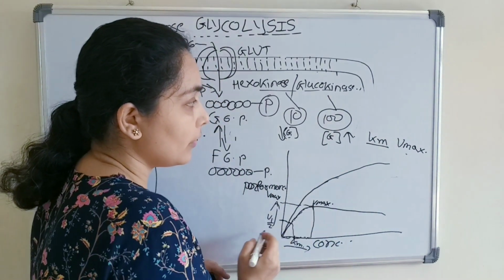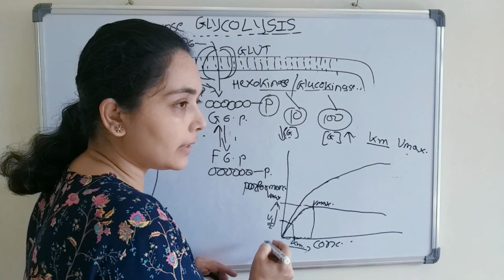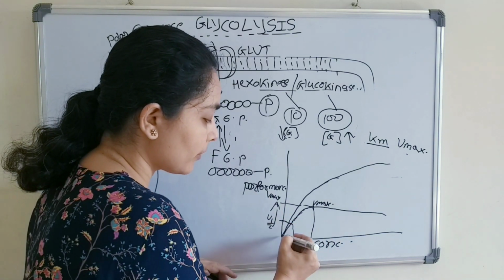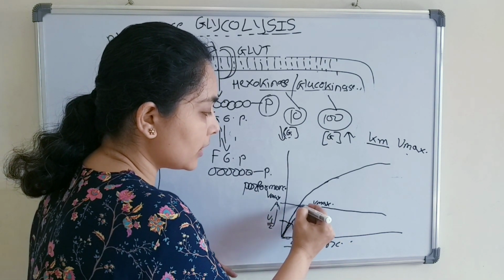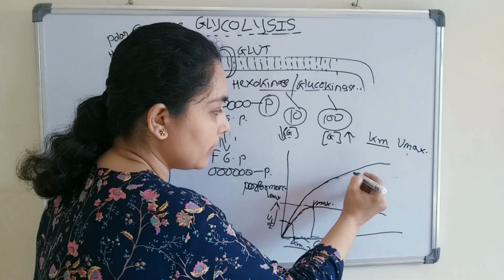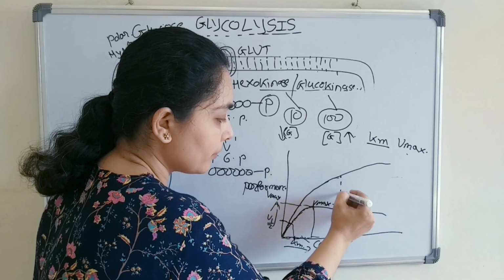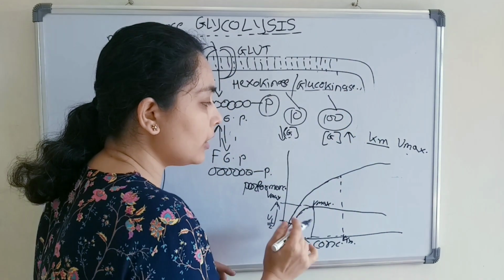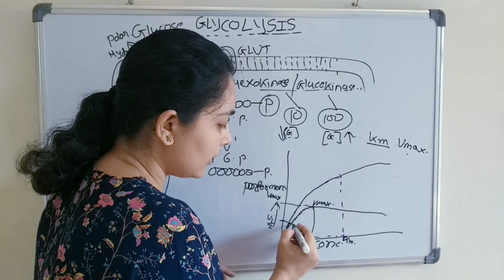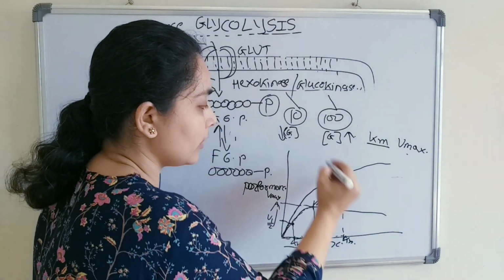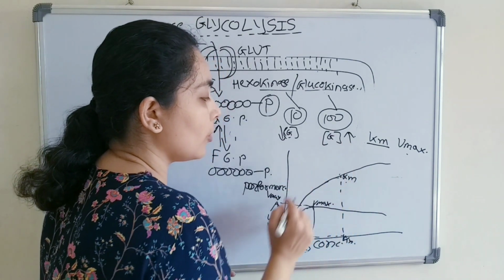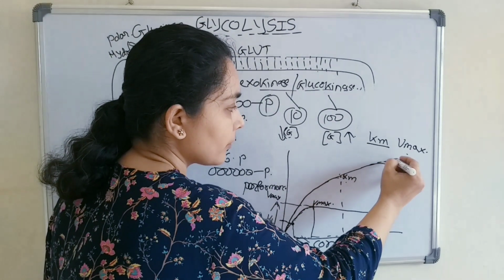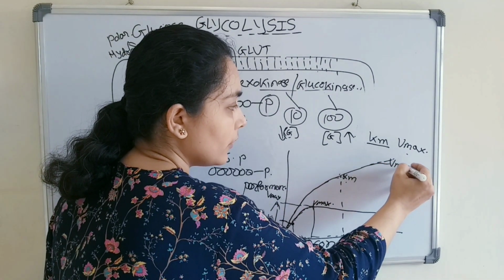But for glucokinase, as we had already seen, even with very low glucose concentration, it will not give any performance. But as the glucose concentration increases, for example at this point, at this concentration we will get the Km value for glucokinase, right? So this is the Km value for hexokinase, the Km value for glucokinase, and with further increase in concentration, here is the V max value.